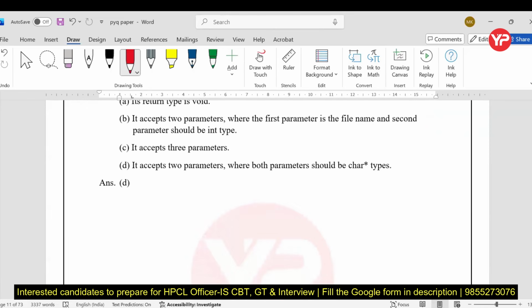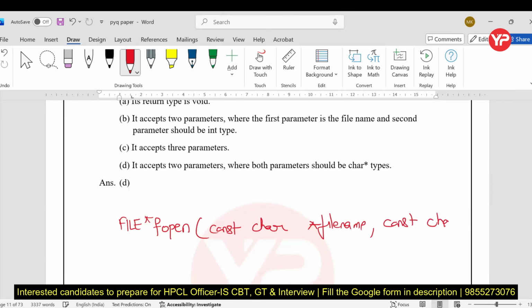The structure is: FILE star fopen, const char star filename, const char star mode. So this is the format, my dear students.